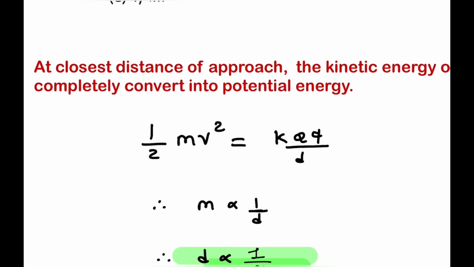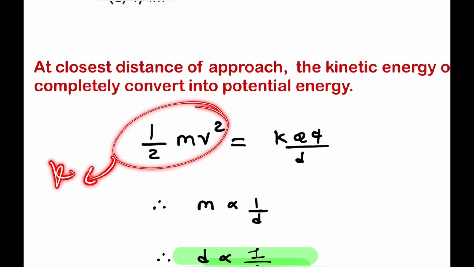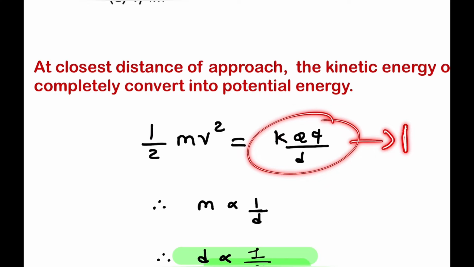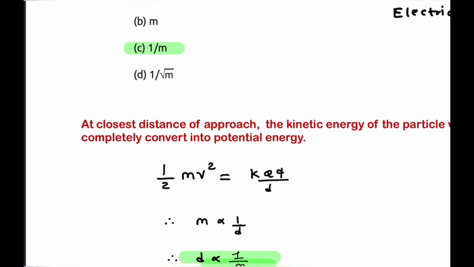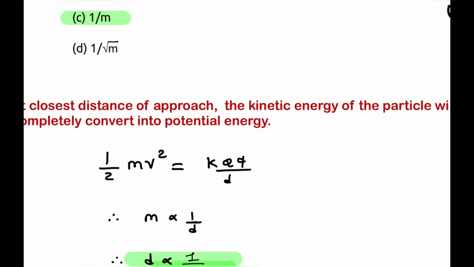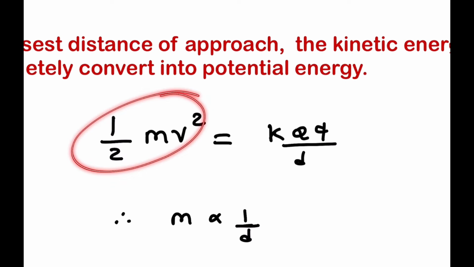So equating these two energies, 1/2 mv square is your kinetic energy, and K Q q by d is your electrostatic potential energy U, where U is equal to K q1 q2 by r. Here the kinetic energy is converted into potential energy, K capital Q small q by d.